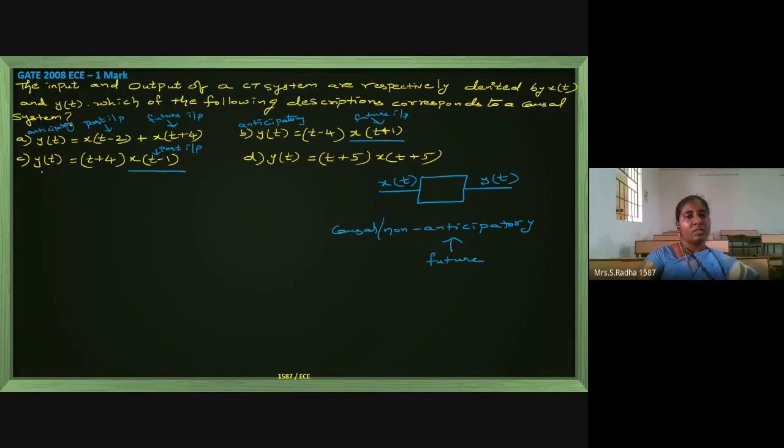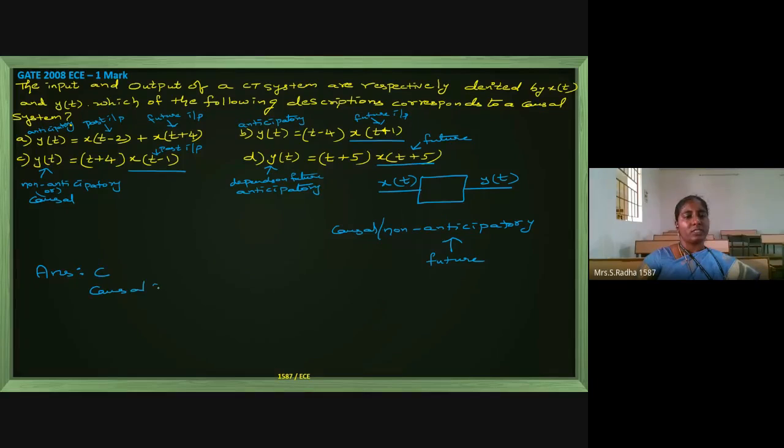This is not depending on future, so this output is causal. The other name for non-anticipatory is causal. If you go to the last option, only the input we are going to check. Plus is there, it is future, so y of t depends on future, or it is anticipatory. Only option C is not depending on future, which is a causal system.